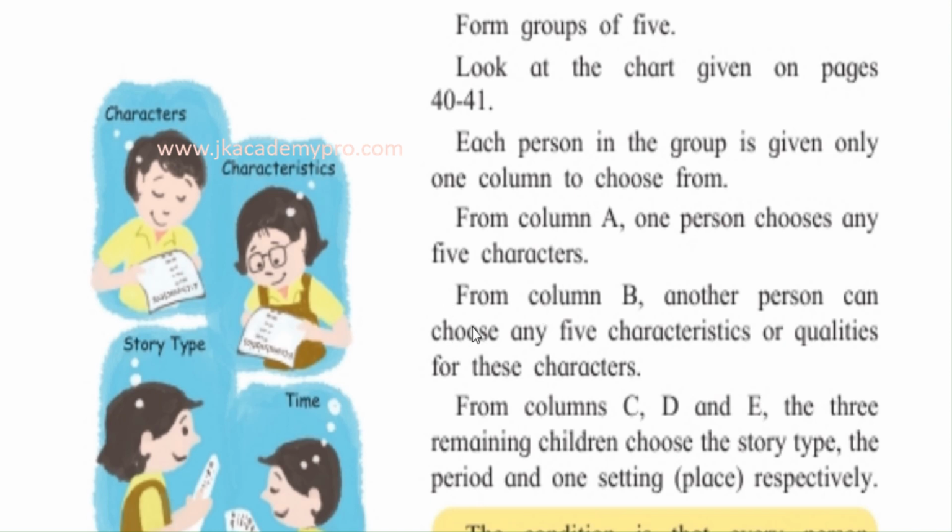Okay, now from column B, another person can choose any 5 characteristics. Now, what are characteristics? Means qualities, isn't it? Each person has certain qualities. So, if you talk about a king, the king can be a brave king, the king can be a loyal king, the king can be a noble king, kind king, or he can be a cruel king. So, those are called the characteristics or qualities of these characters. So, the second person will choose 5 characteristics or qualities for each of these characters.